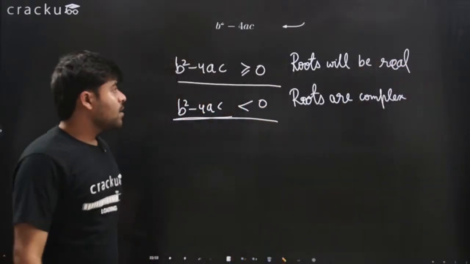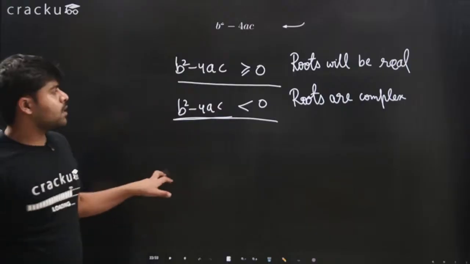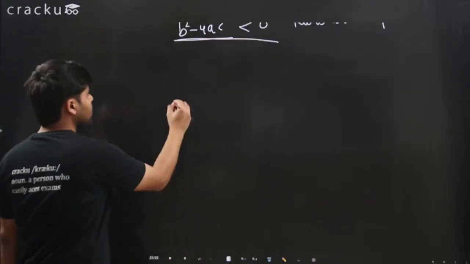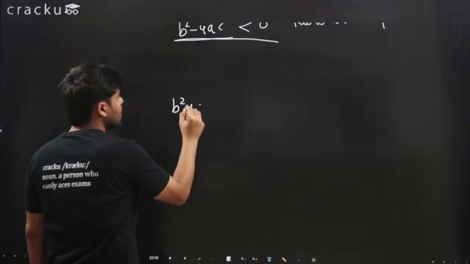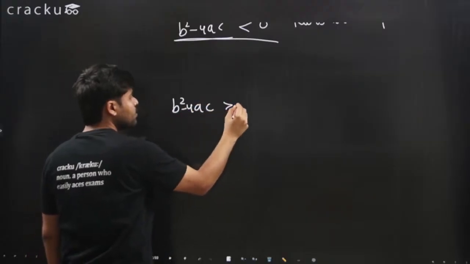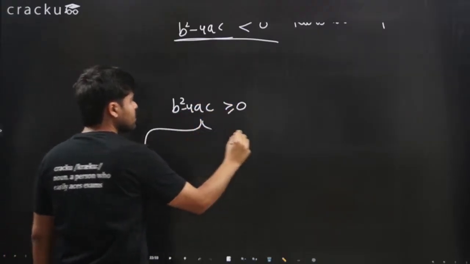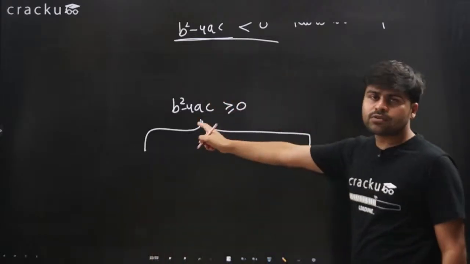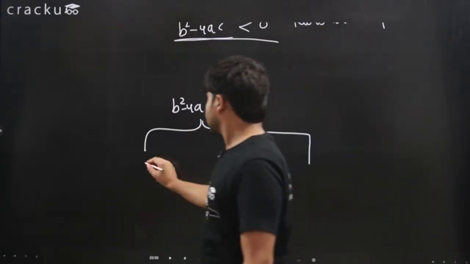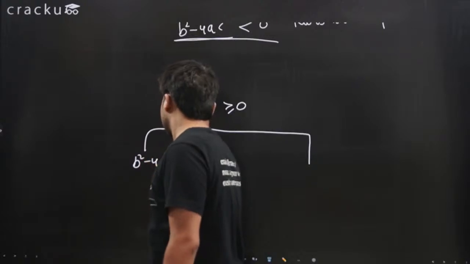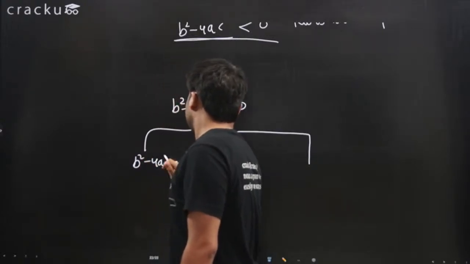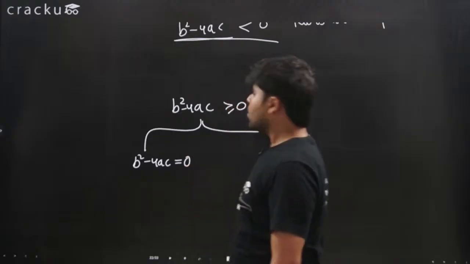Got it? Now we have one more thing here. If b square minus 4ac is greater than or equal to 0, then it can be divided into two parts. The first part is b square minus 4ac is equal to 0. What is the quadratic formula?